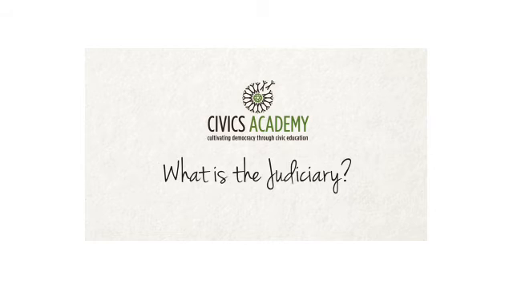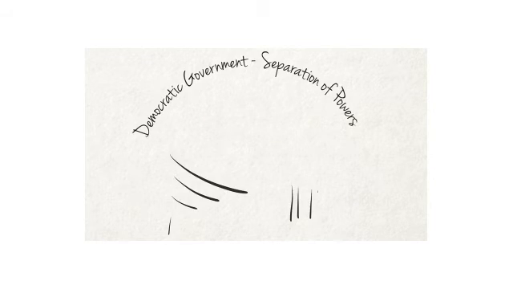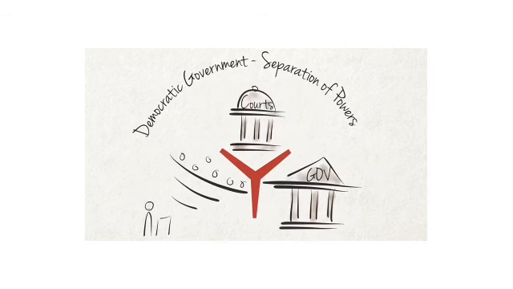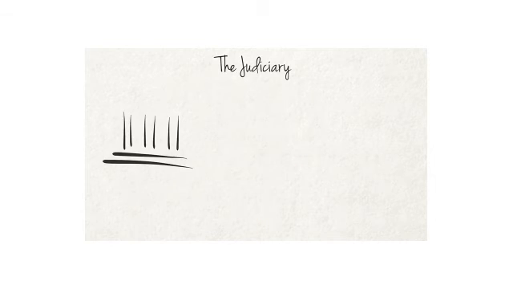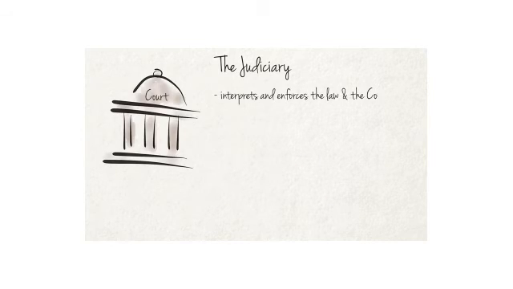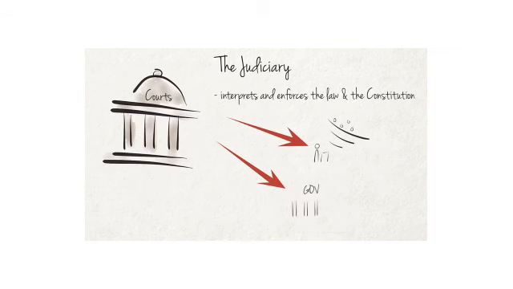What is the judiciary? Democracies are characterized by the separation of functions and powers between the three branches of government: the legislature, the executive, and the judiciary. The three branches check each other's powers. The judiciary interprets and enforces the law, including the Constitution, and ensures that the other two branches comply with it.